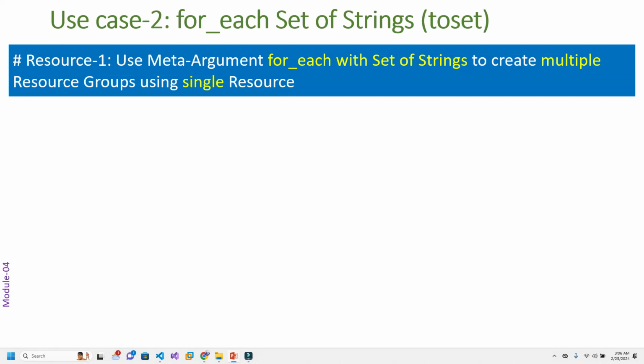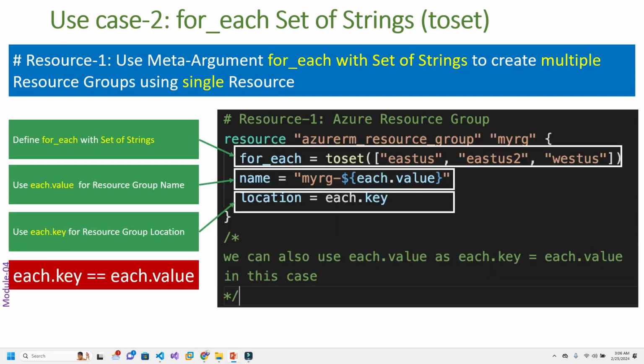Now we will understand the set of strings. Here is another use case: the meta argument for_each used with a set of strings to create multiple resource groups using a single resource. This is similar to the other one, but this is a set of strings. Again you will define the block type, the resource type and then the local name.